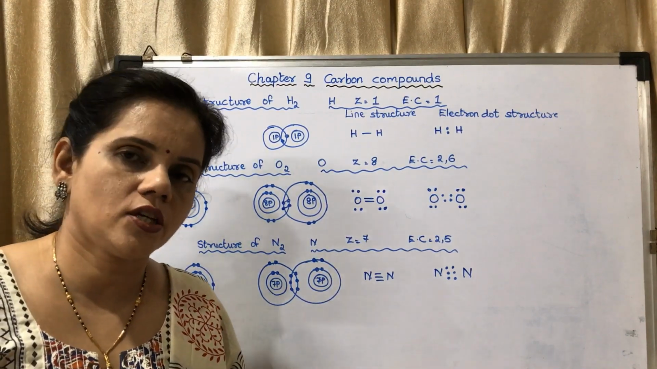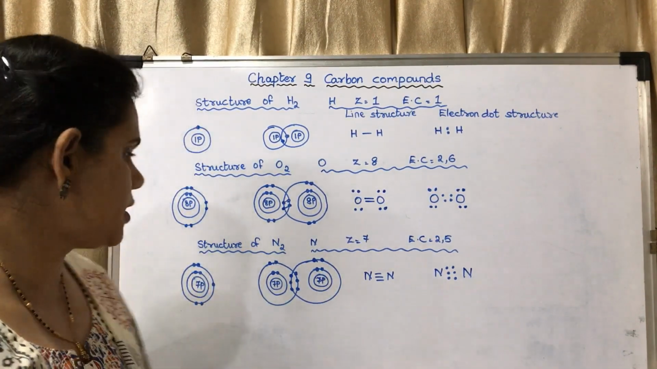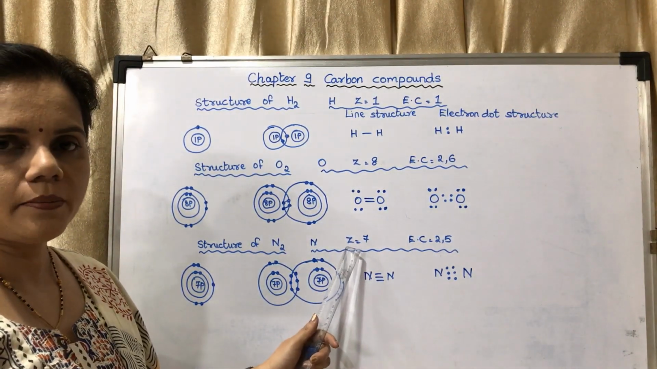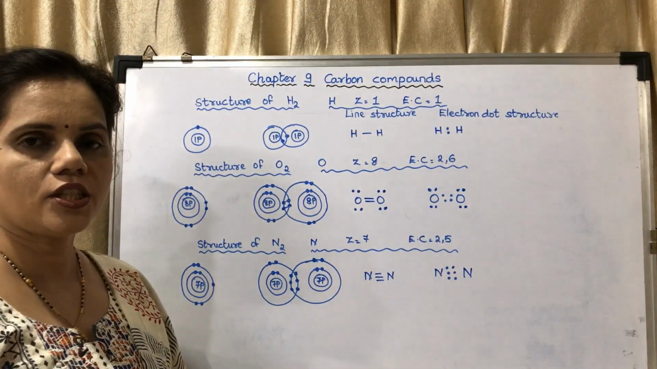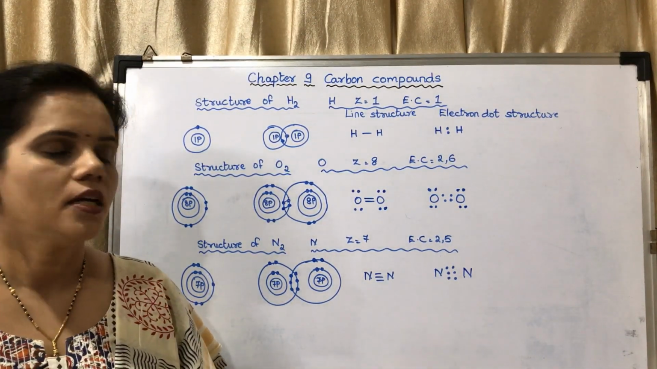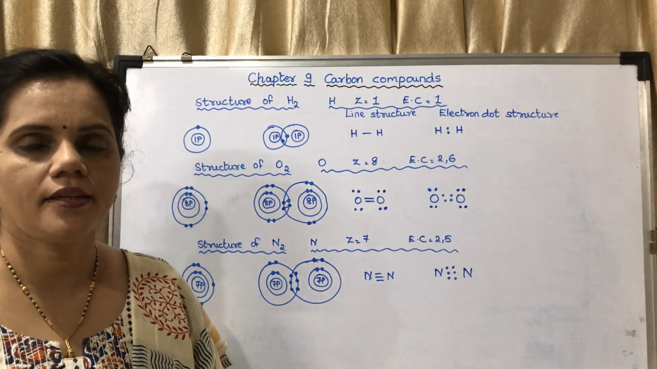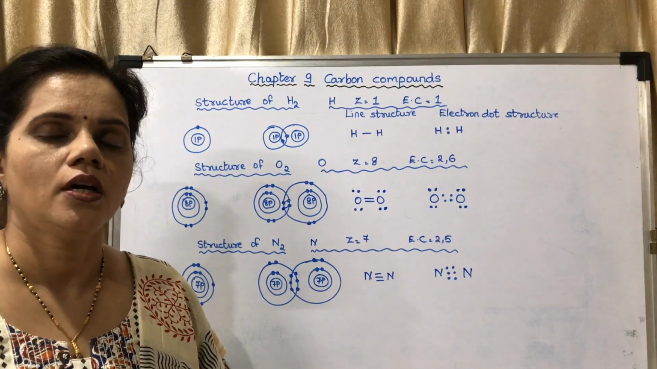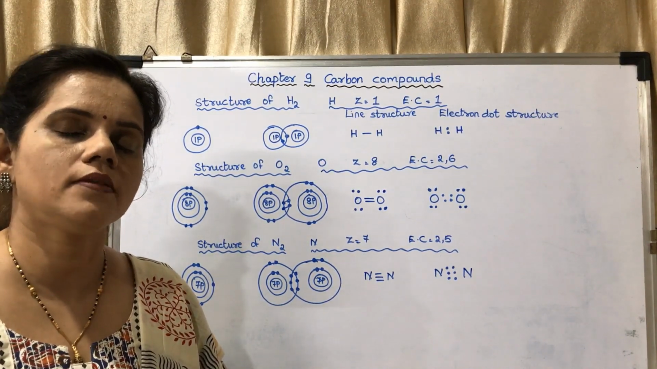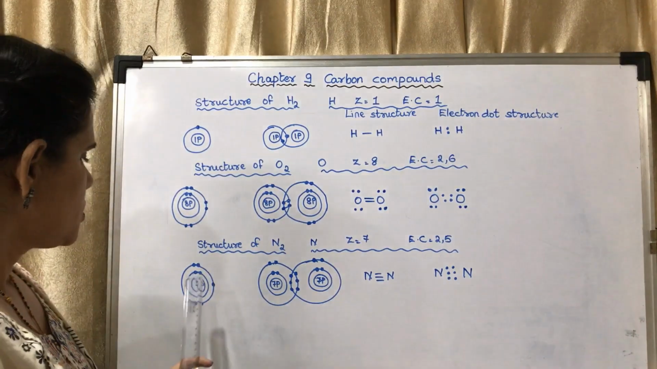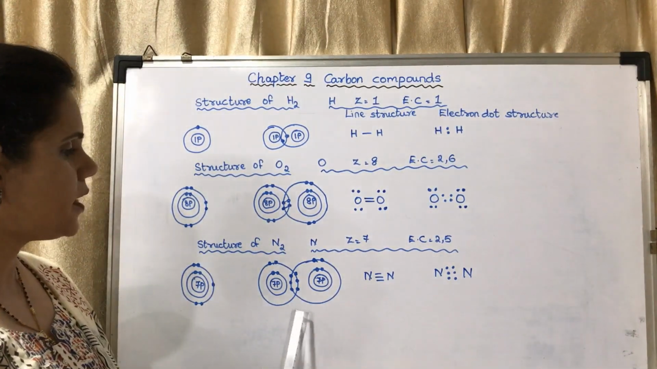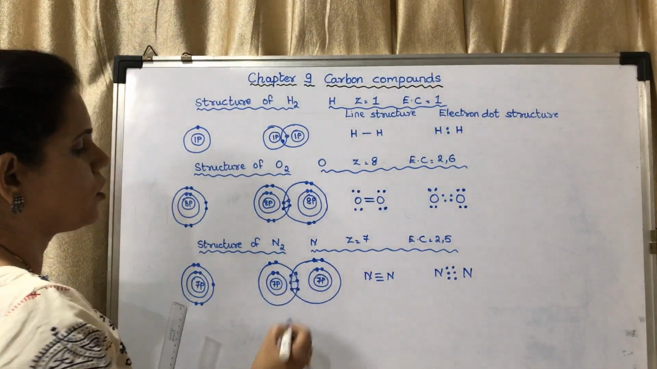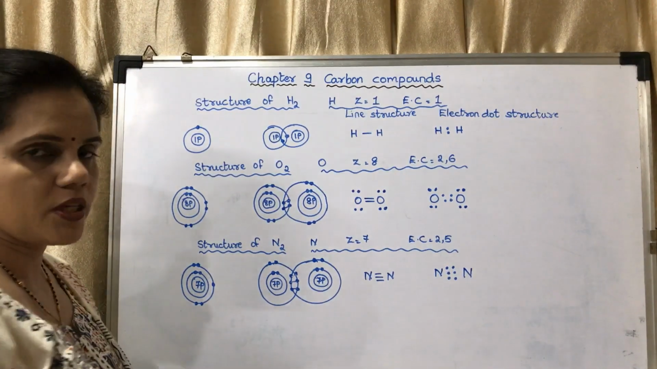Now the next is the structure of nitrogen. Nitrogen, symbol N, atomic number 7, electronic configuration 2, 5. To become 8, it needs 3 more electrons. So it will form a triple bond with another nitrogen atom. So here, this is one nitrogen. Here, there is a triple bond. Triple bond means there are 3 pairs of electrons which have been shared.